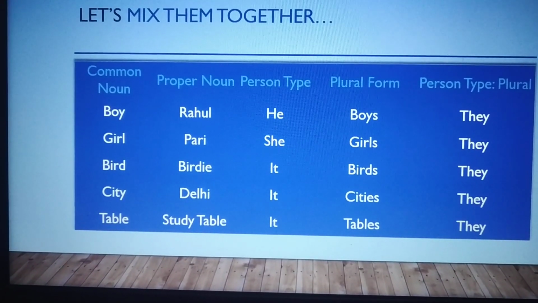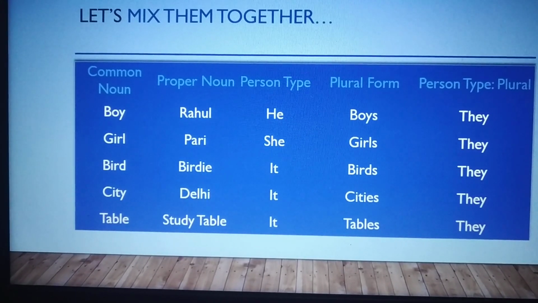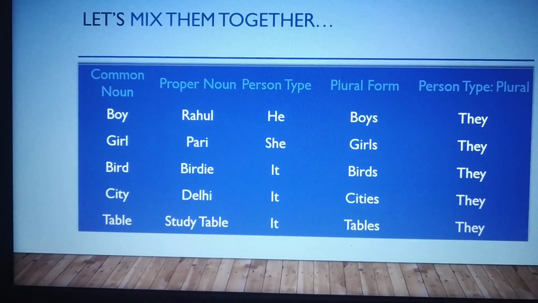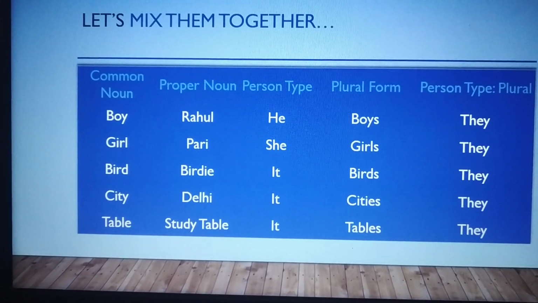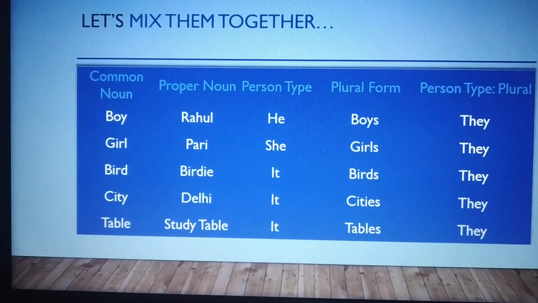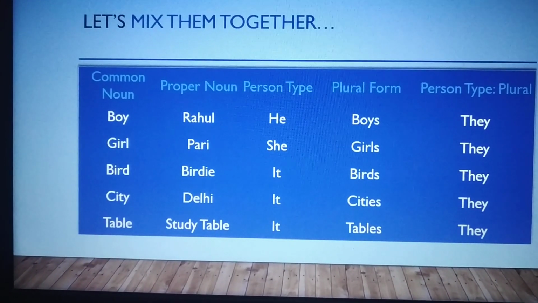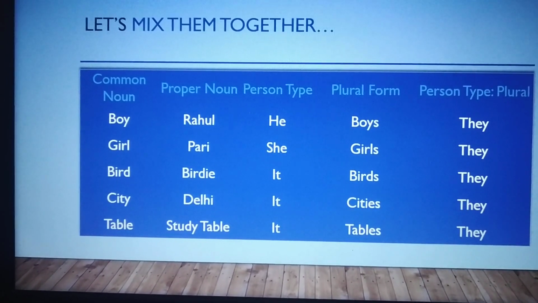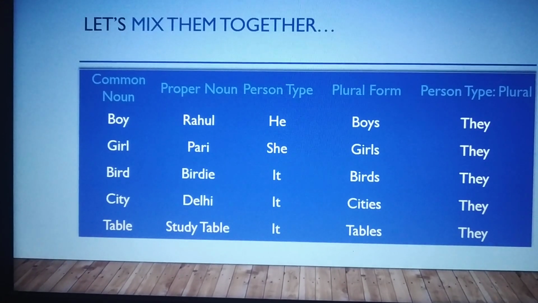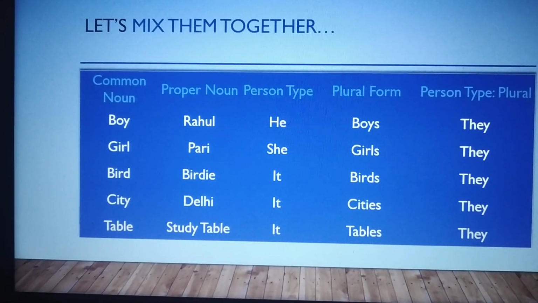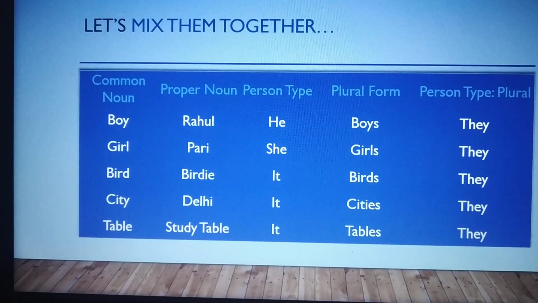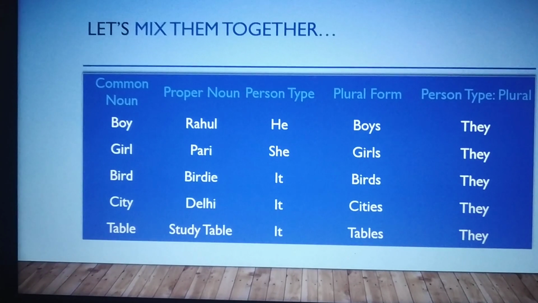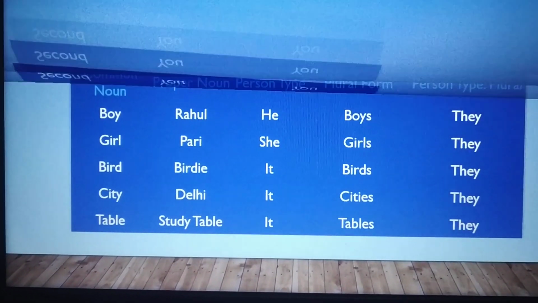So other nouns, bird, city, table, they all have person type it, which is again a third person type. Plural forms are birds, cities, tables, and plural form of person type is they. So he, she, it, singular person type, third person it is specifically, and plural form of third person type is they. So he, she, it, they, third person type. Let's go to next page.